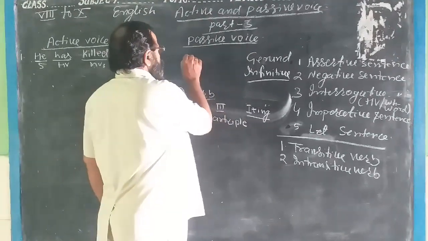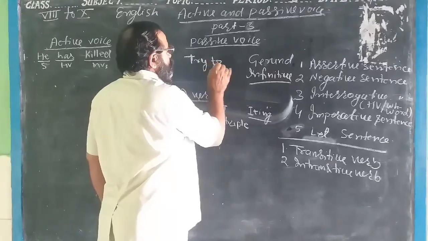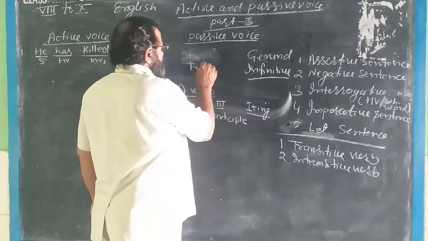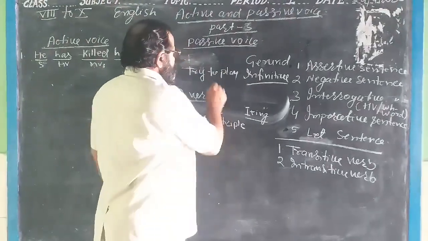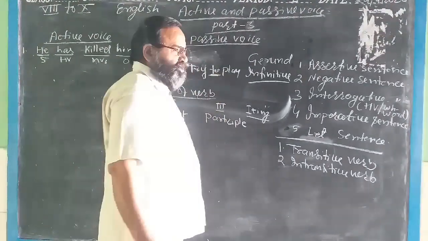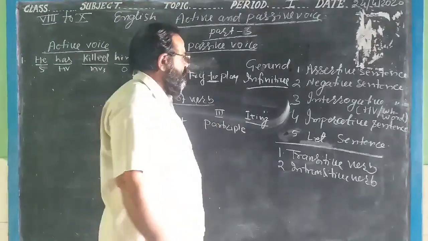Suppose, try to play. This is an infinitive because it is connecting two main verbs and giving the sense.